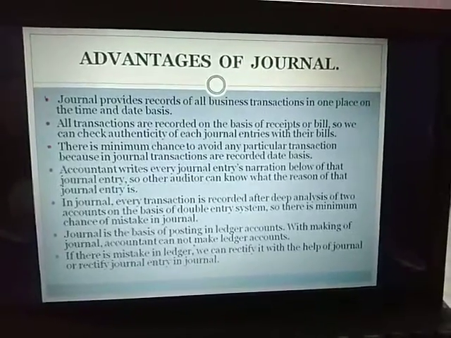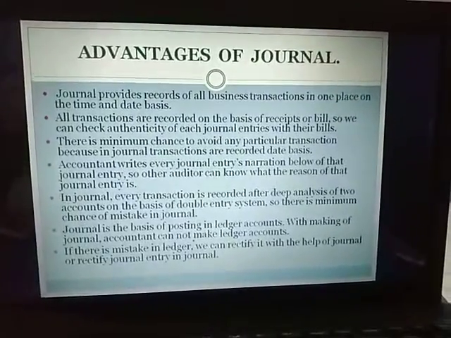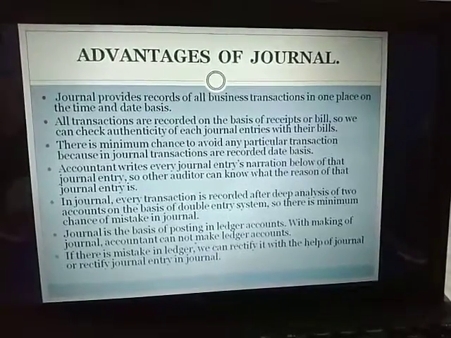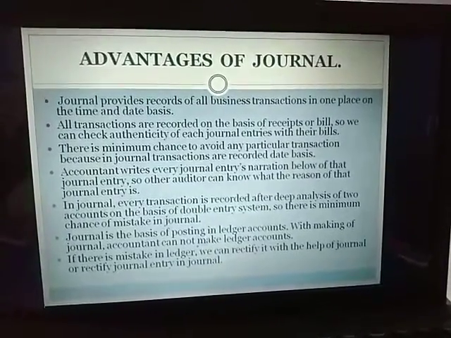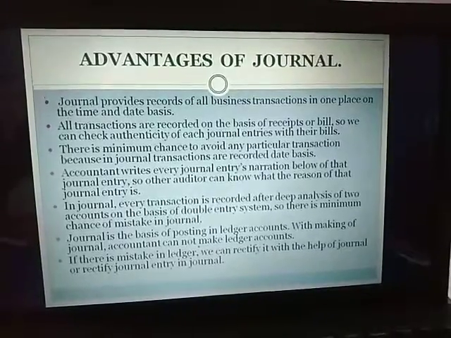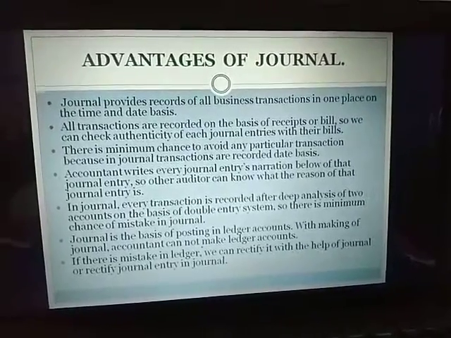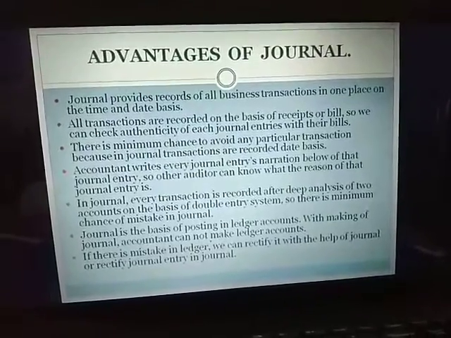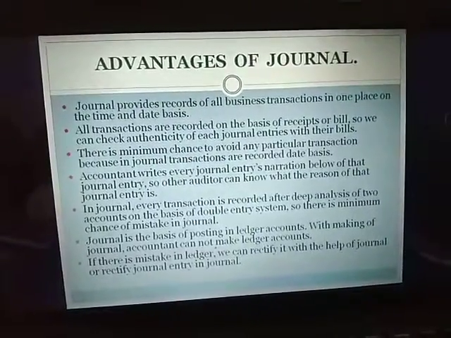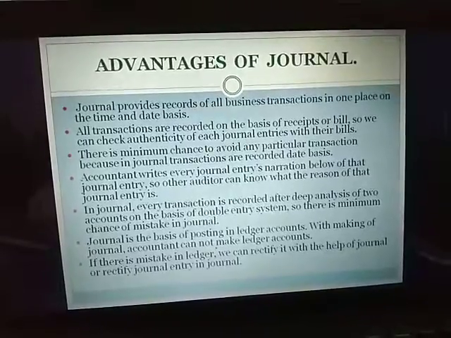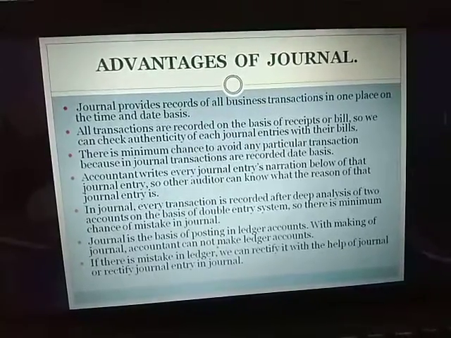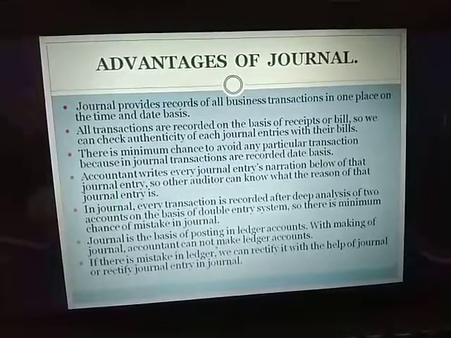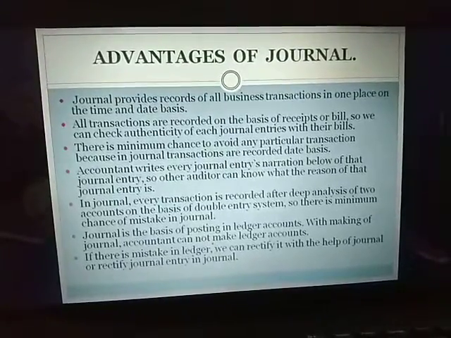So here we have the first point. The journal provides records of all business transactions in one place and on a time and date basis. That means in the journal we record all the transactions, so whenever we go through the journal we can get to know what transactions have happened date wise. Next, all the transactions are supported by bills or vouchers, so it gives us authentication about the transaction occurred.